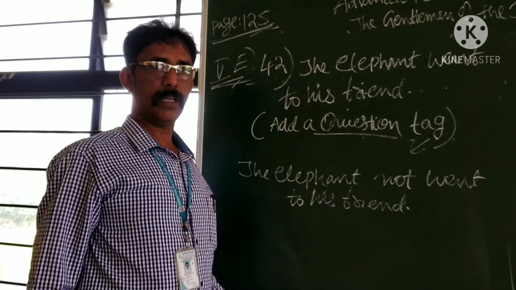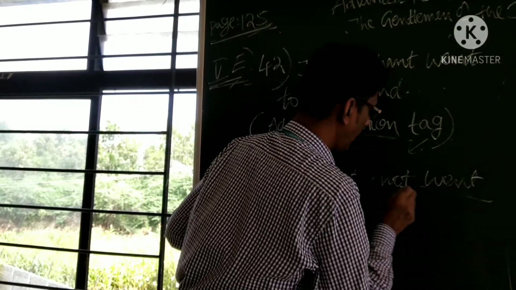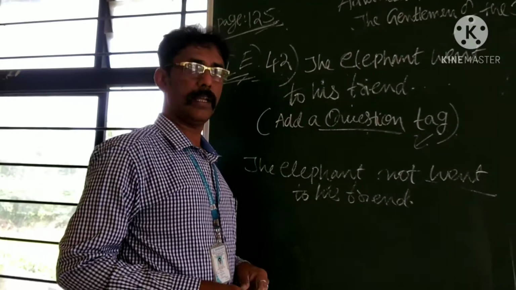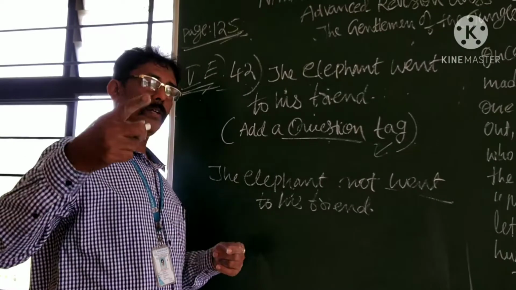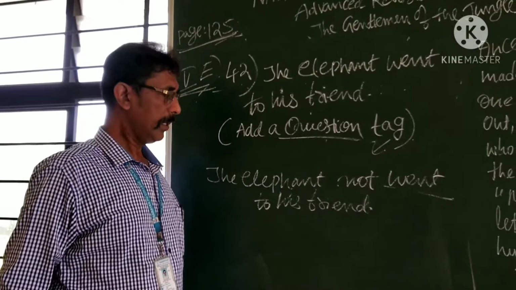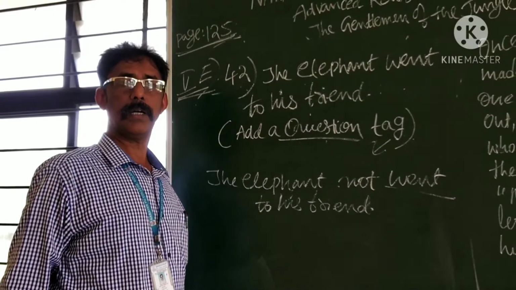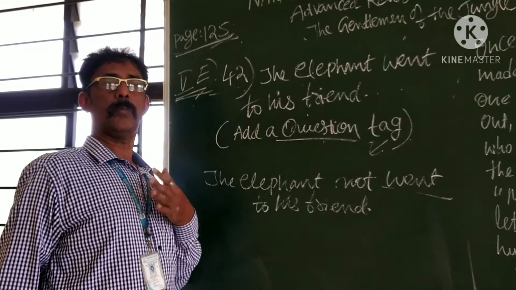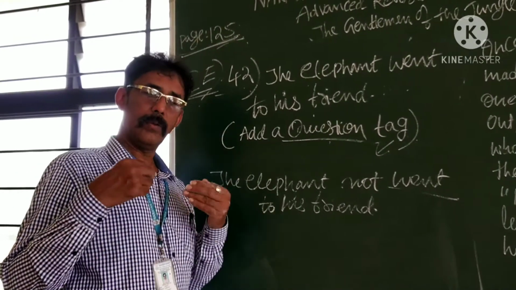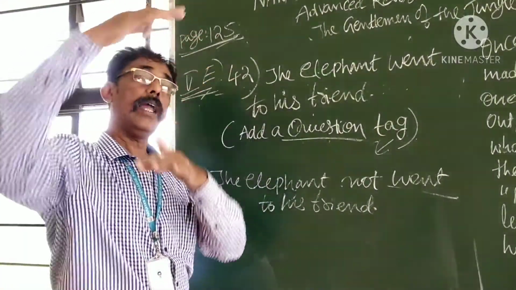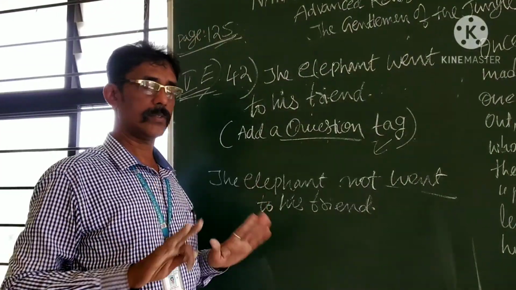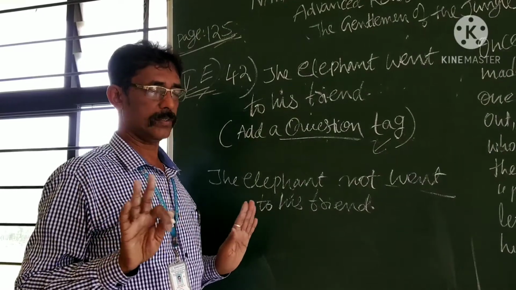Here, how many verbs are here? Only one. Where is the other verb here? No other verb. If two verbs are not found, how can you create any negative sentence or any question? It is not possible. But I know how to break that rule also. I will give you one rule. I can go to a higher level by breaking the rules also. But I don't discuss those things.